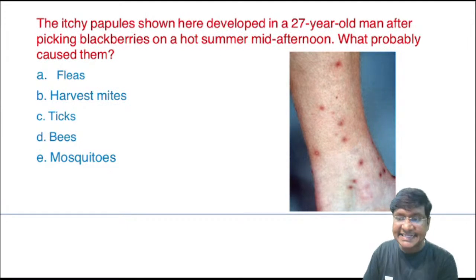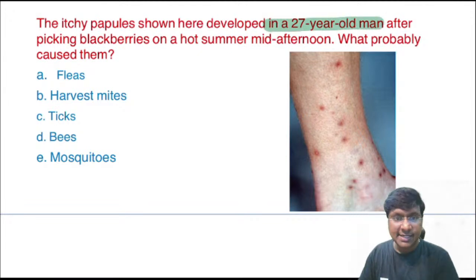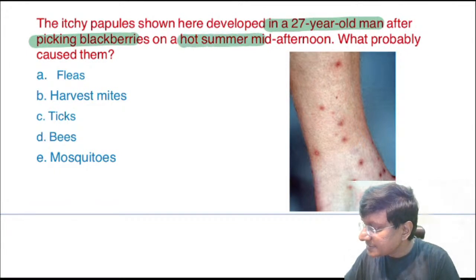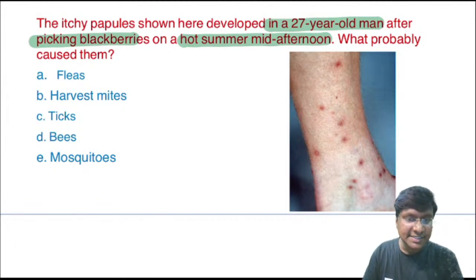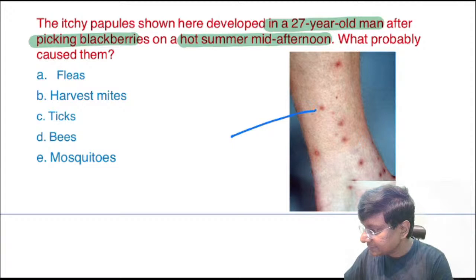The itchy papules shown here developed in a 27-year-old man after picking blackberries on a hot summer mid-afternoon. What probably caused them? Fleas, harvest mites, ticks, bees, or mosquito? Right. So what are these? These are the chigger bites.